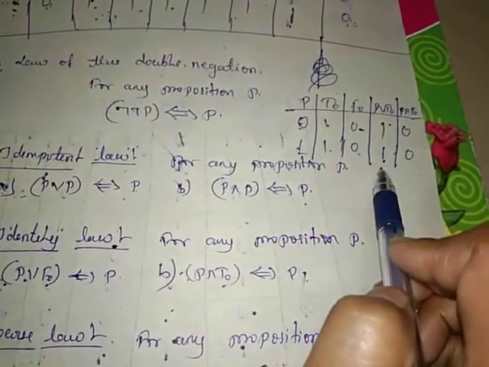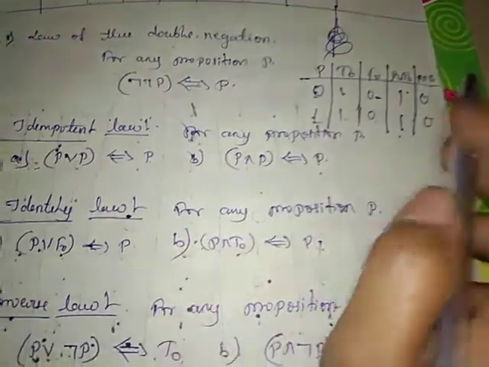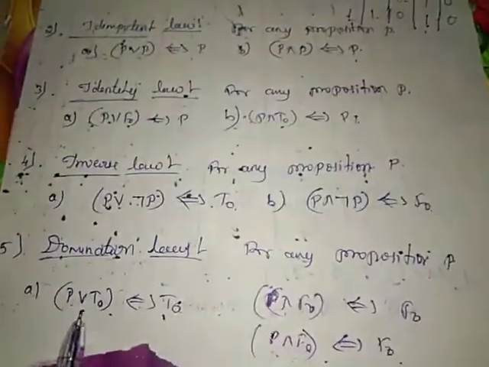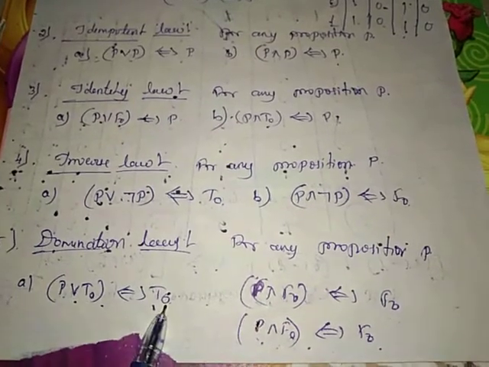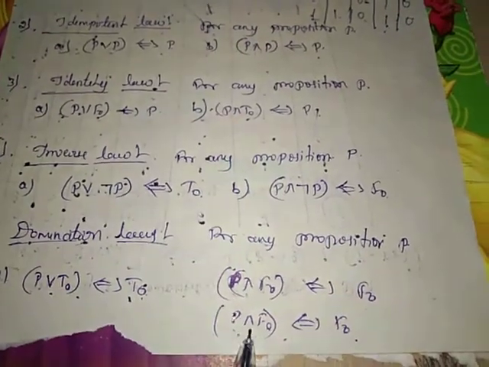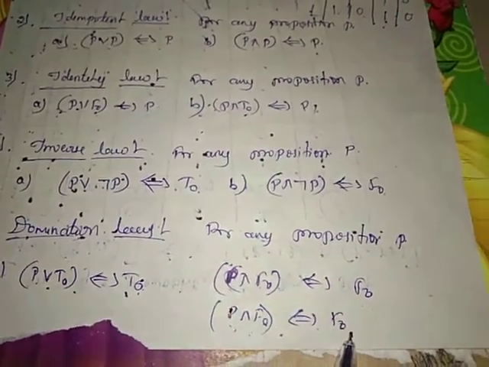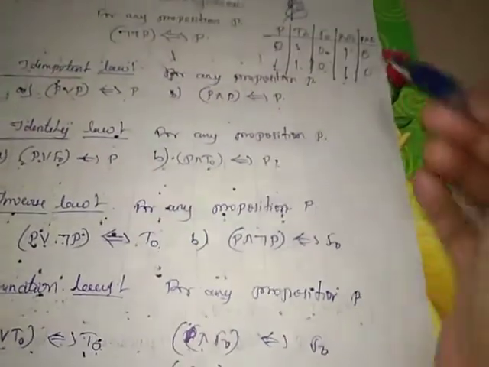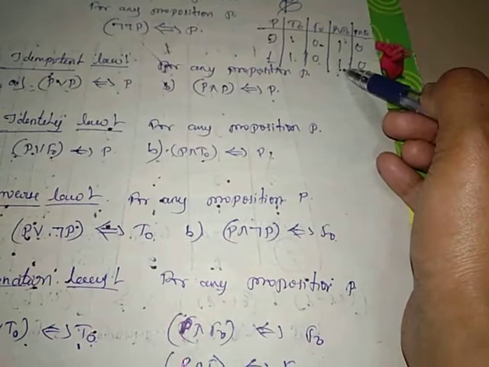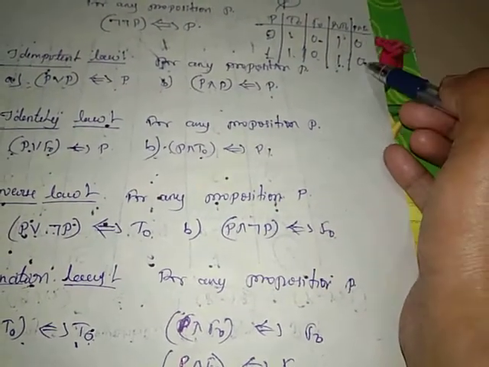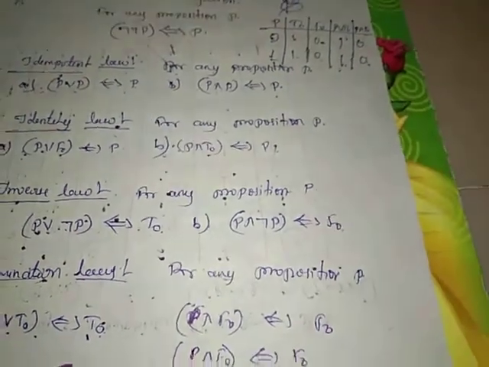Therefore, P or T naught and P and F naught are stated in the domination law, that is P or T naught is equivalent to T naught, P and F naught is equivalent to F naught. So here all are true, true means equivalent to T naught. All are false means equivalent to F naught.